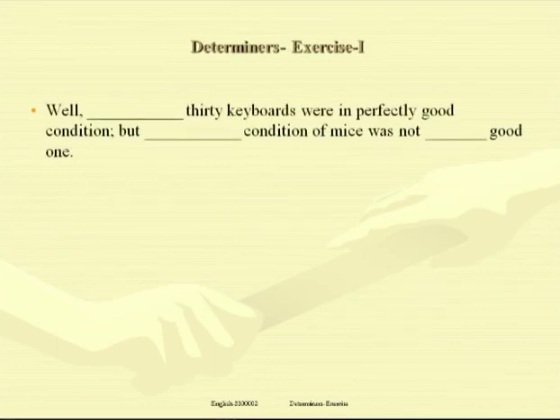Well, the 30 computers were in perfectly good condition, but the condition of the mice was not a good one. All 30 keyboards, all of them, for example, if 30 were there, all of them were in perfectly good condition, that's why all. But the condition of mice, talking about a particular mouse situated in a lab, the condition of the mice was not a good one. Article a in the last blank.